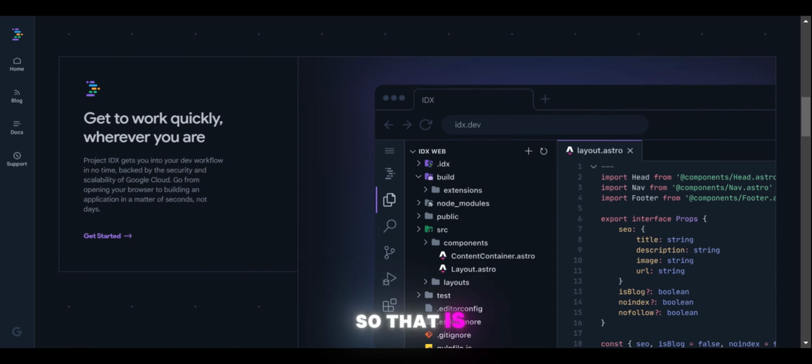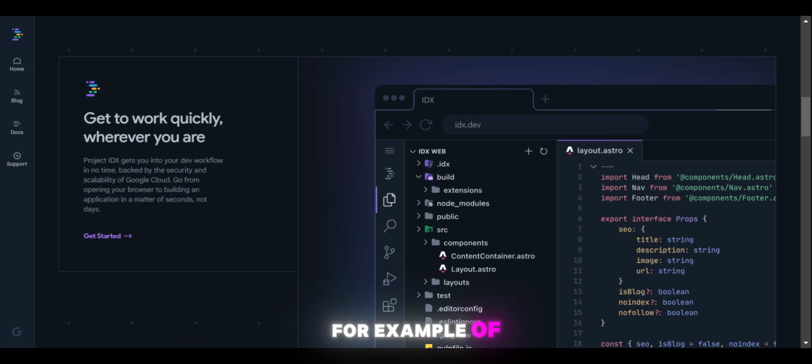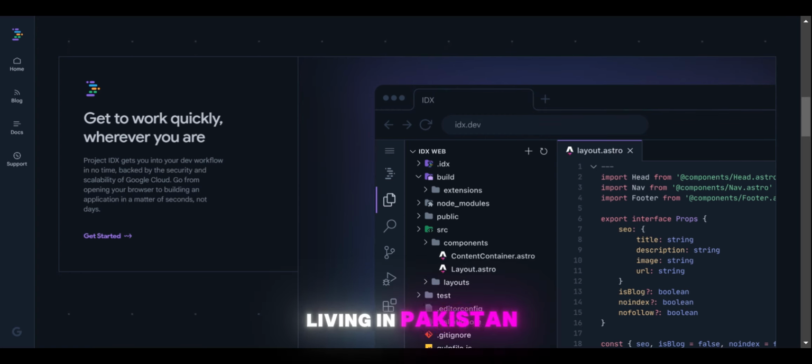That is a very problematic thing, because if you want to show code in a meeting, for example, you are living in Pakistan and you want to show your code in London.